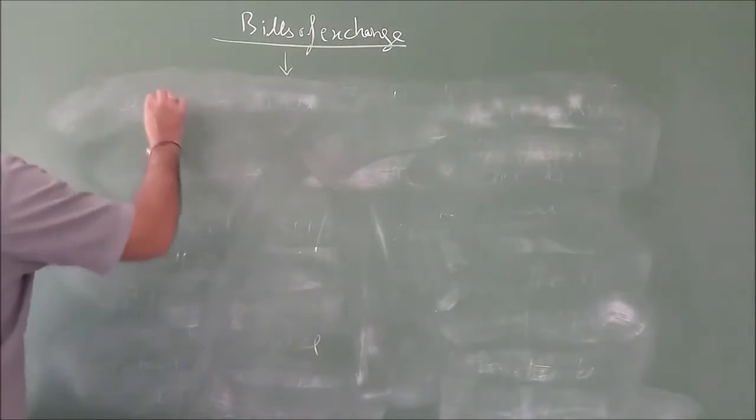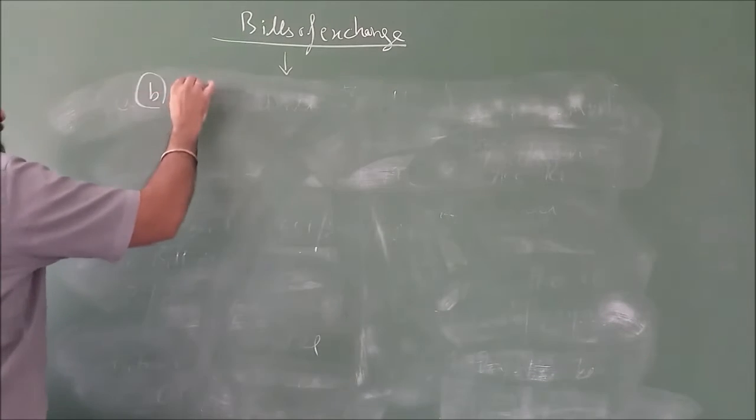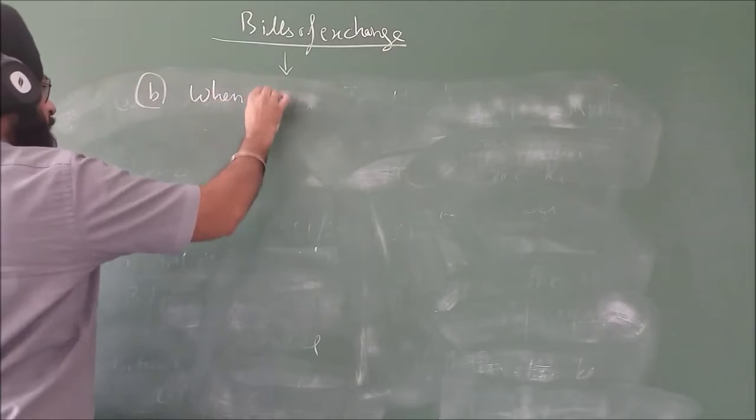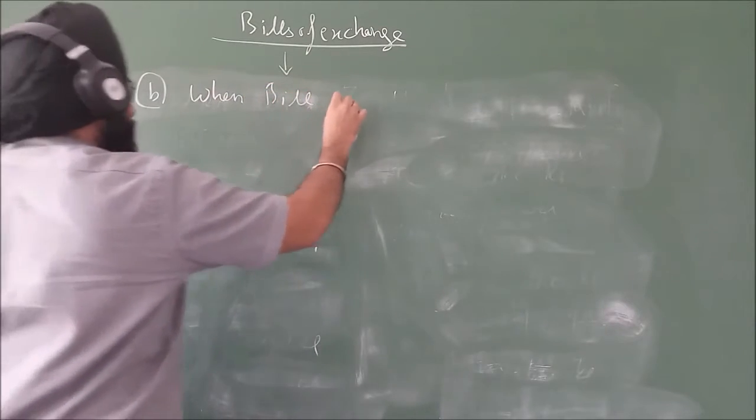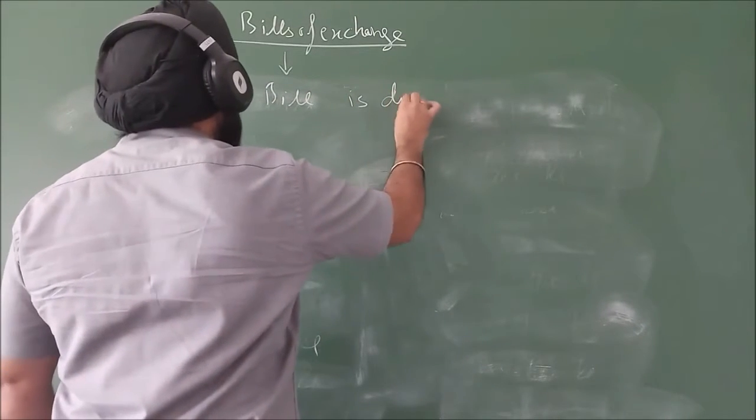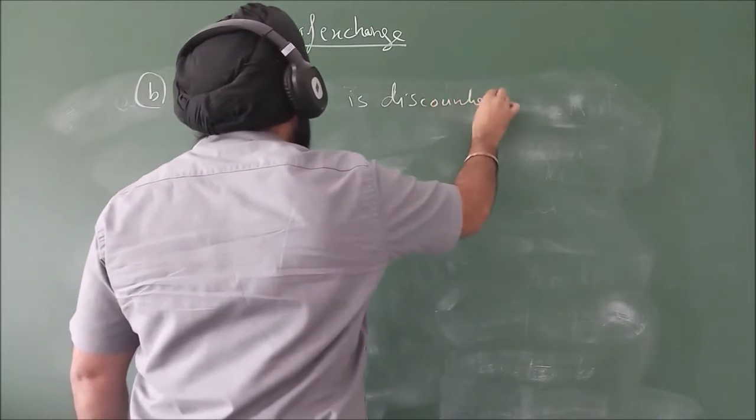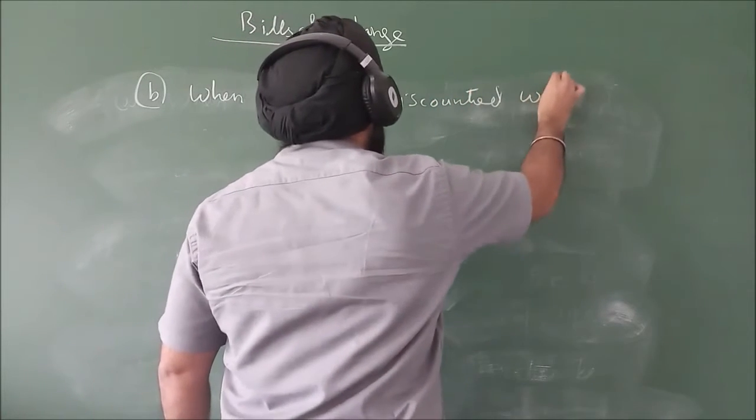Right? Since the drawer has already taken the money before the due date. Second case is when the bill is discounted with the bank.